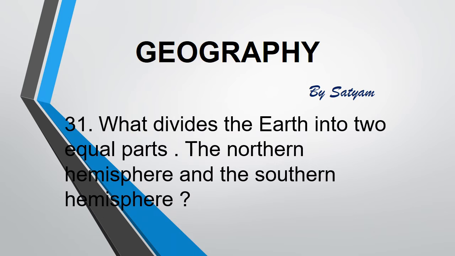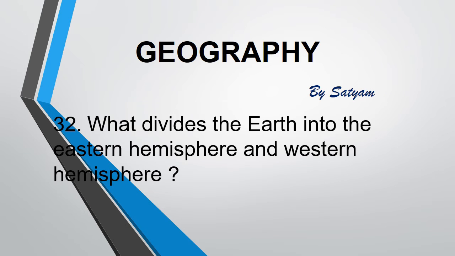The next question is, what divides the earth into two equal parts, the northern hemisphere and the southern hemisphere? The answer is the equator. The equator is an imaginary circular line and an important reference point to locate places on earth. The equator represents 0-degree latitude.